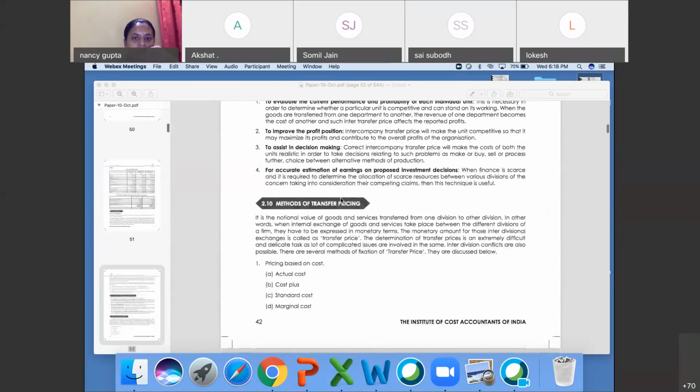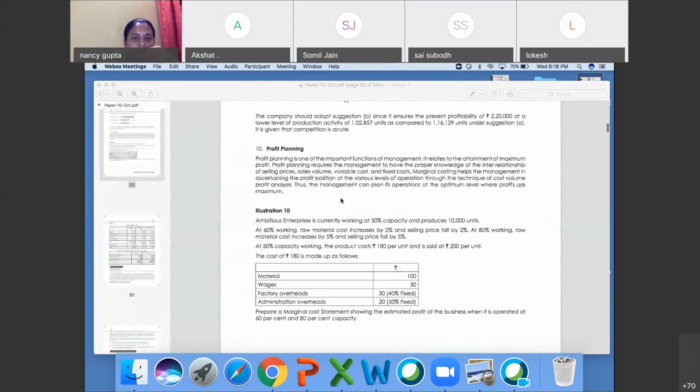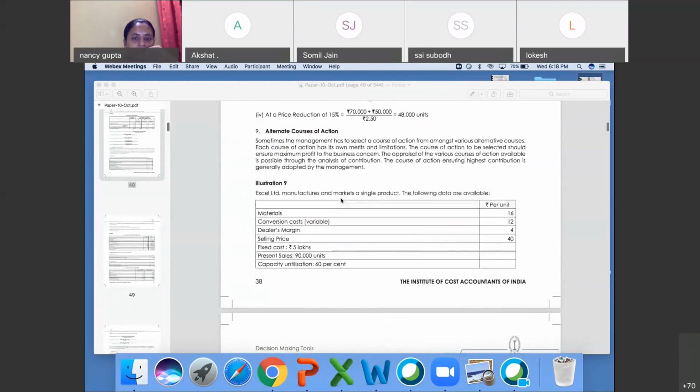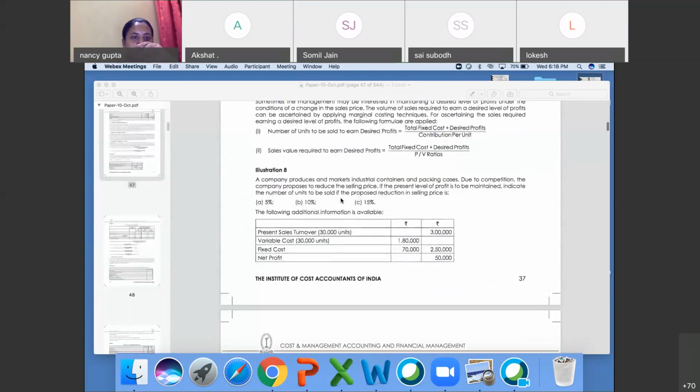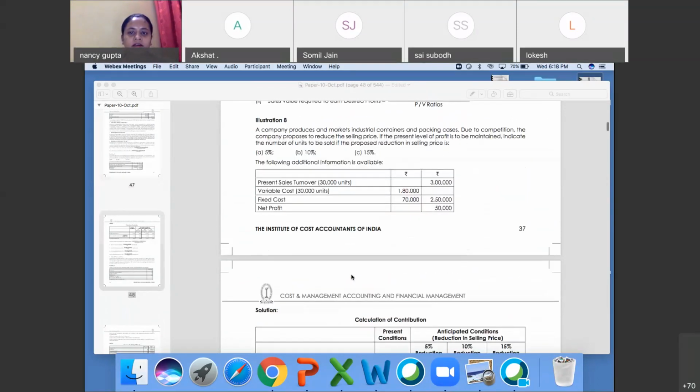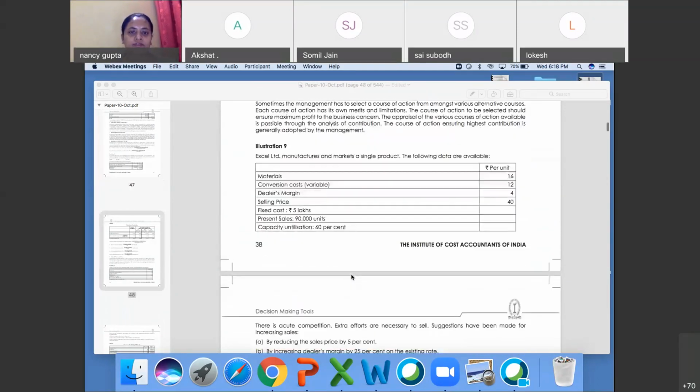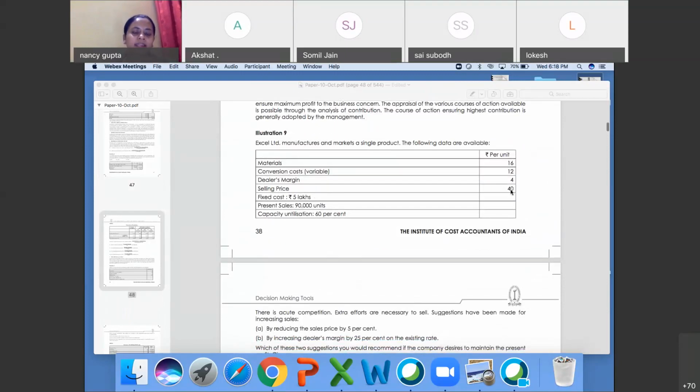10% on sale. How is dealer's margin 10% on sale? This is not question number 8. I got it. You are asking about this. This is 40 selling price. Dealer margin is 4. So 4 divided by 40 into 100 will become 10% on sale. Okay, Archana?